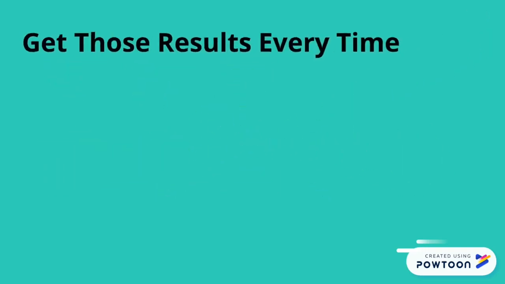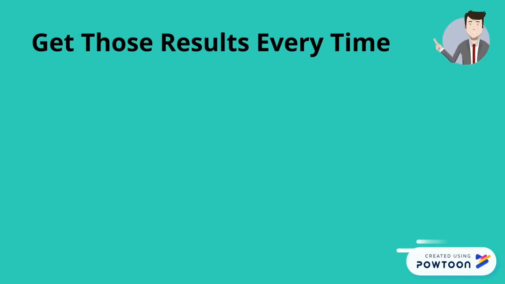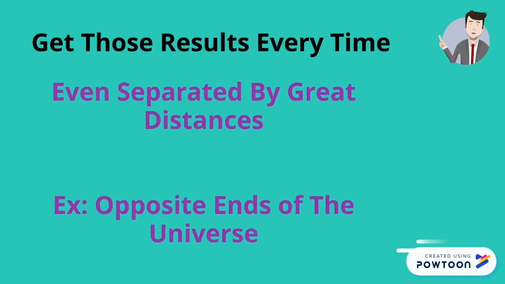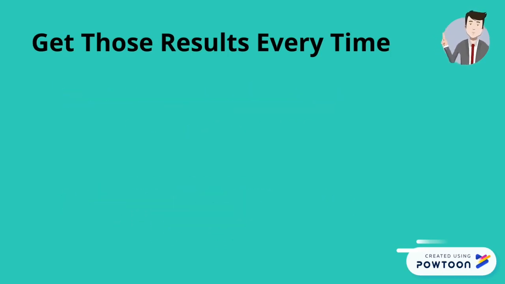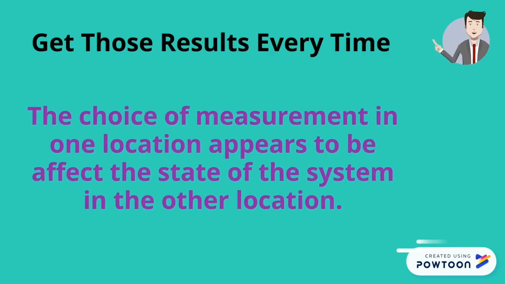We will, according to quantum theory, get those results even if great distances separate the two systems, and those measurements are performed nearly simultaneously. The choice of measurement in one location appears to affect the state of the system in the other location. This is spooky action at a distance.